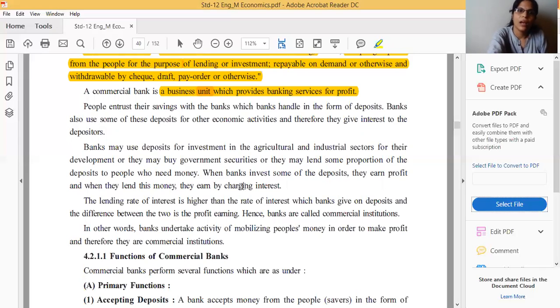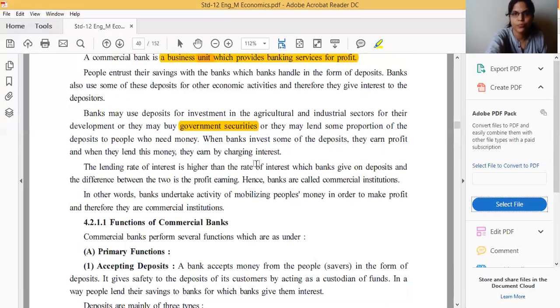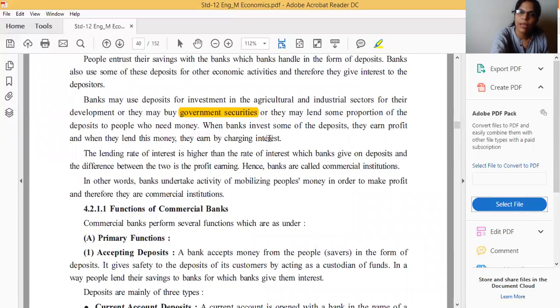Okay. Now the next one is the 8%. Bank has so many functions, so many works. Bank is a silent security of the government. I will explain in detail. Don't worry if this is a new word. If you are thinking it is a new word, I will explain in detail. Don't worry, because related to this word we have the next point. Okay. The government will sell, the bank will sell government securities, and the bank will invest money, the bank will deposit money, and the bank will invest money in companies, various types of companies, and on behalf of the companies various types of work are done by the bank also as an agency.